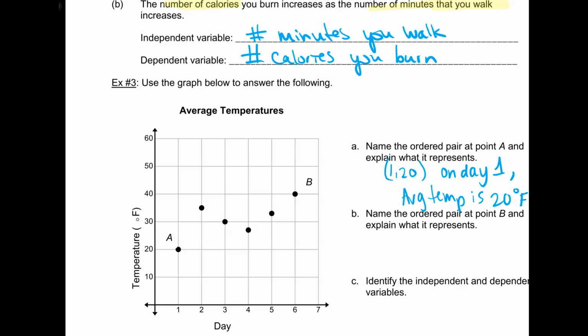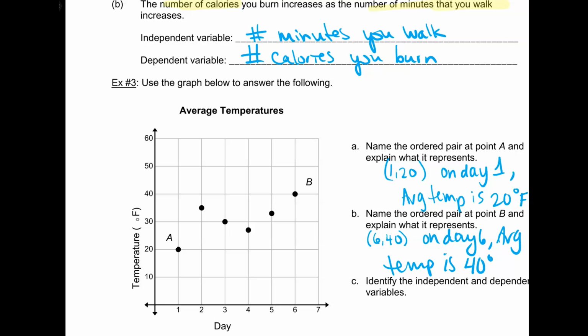Ashton, what about B? Name the ordered pair at point B and explain what it represents. Point B. So it's 40 degrees and it's on the 6th day. That means that the 6th day is really hot. 6 comma 40, that's the ordered pair. And then that means on day 6, average temperature is 40. It's not hot at all. That's actually just right above freezing. Well, it's hotter than 20.